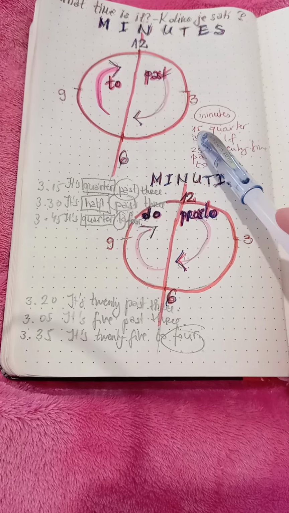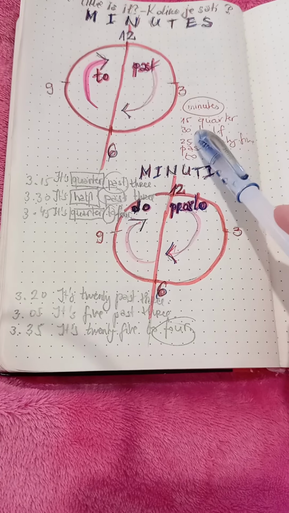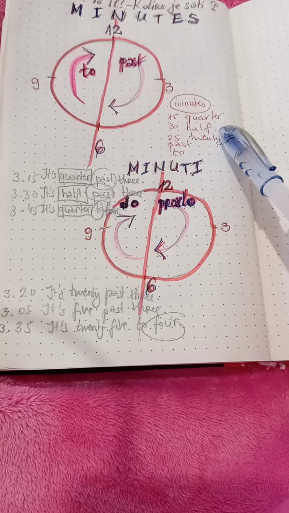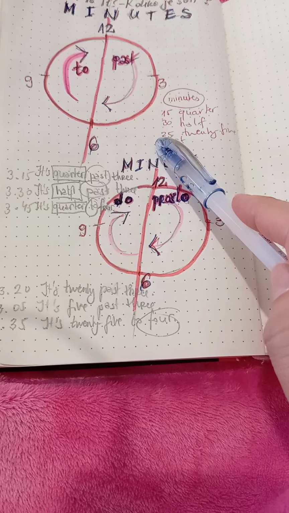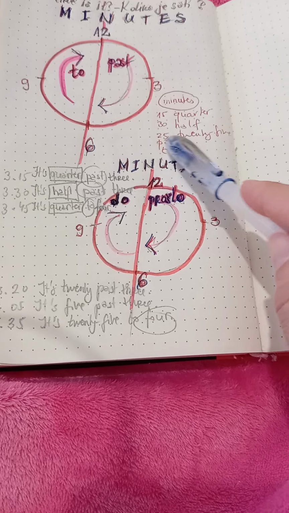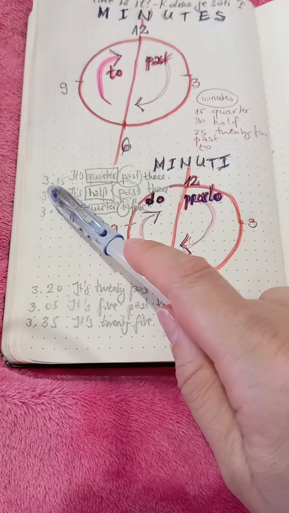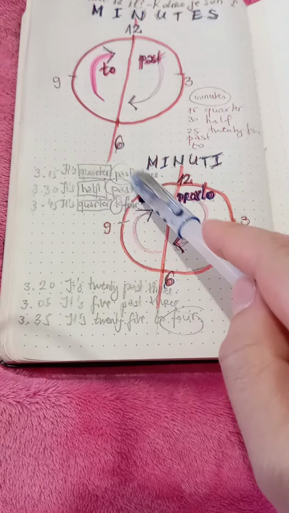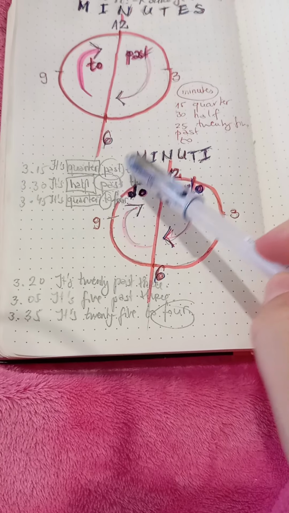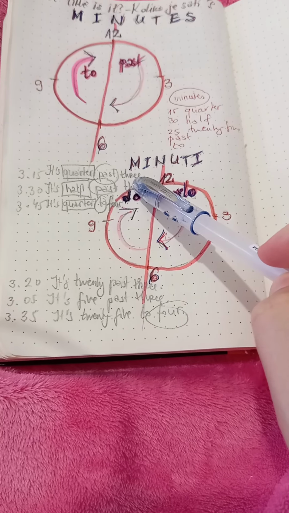We use expressions quarter for 15 minutes, half for 30 minutes, and we use expressions past and to. It is quarter past 3. 15 prošlo 3. 3 i 15.